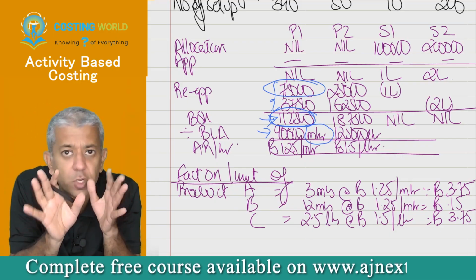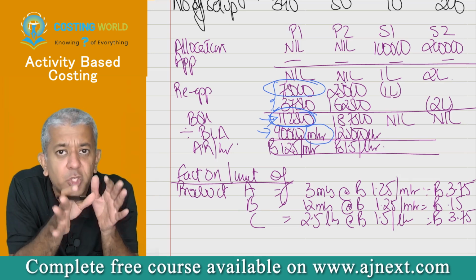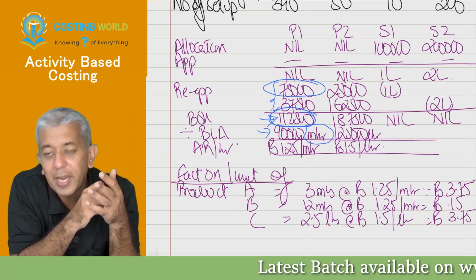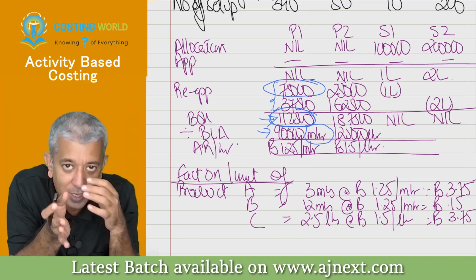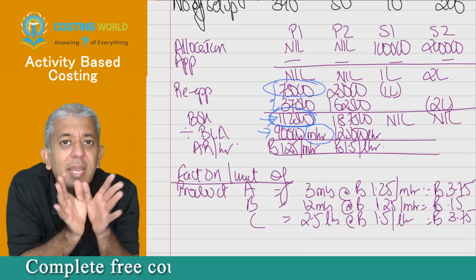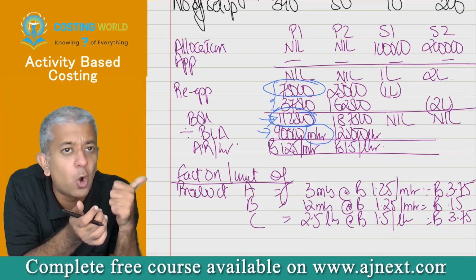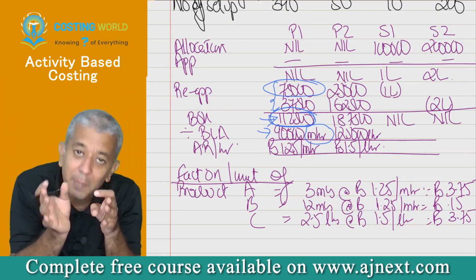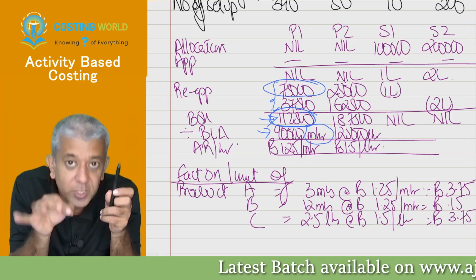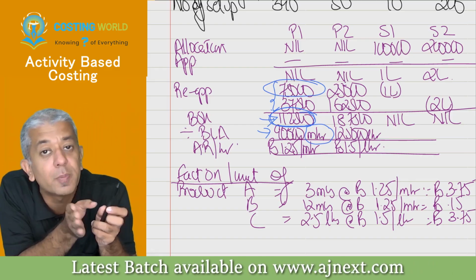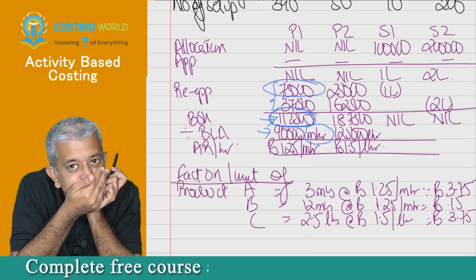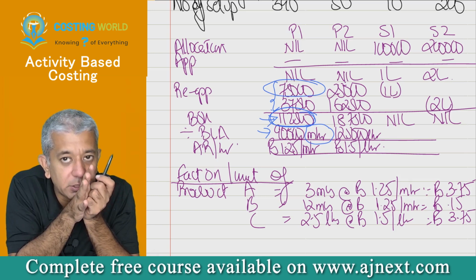Beta, ordering cost of raw materials is nowhere dependent upon the machine hours required to make that particular product. It is not necessary that a product which takes more machine hours to get manufactured should get more ordering cost also. Beta, ordering cost is not connected to this. It might happen that a product which takes fewer machine hours to get manufactured might be responsible for more ordering cost. You all understood what I said?